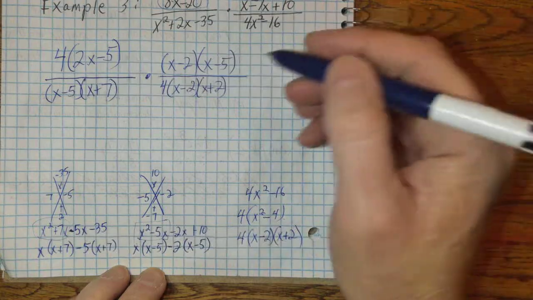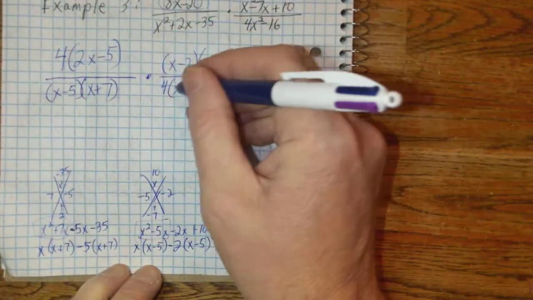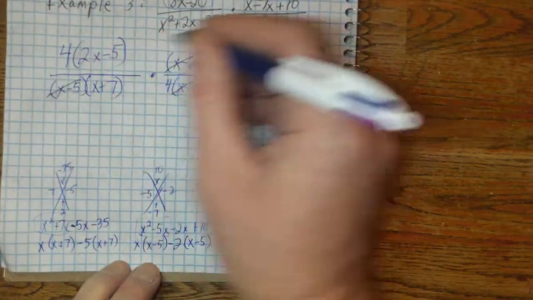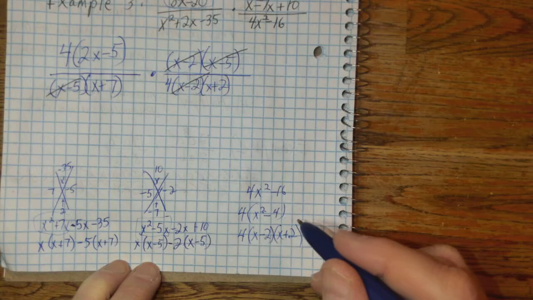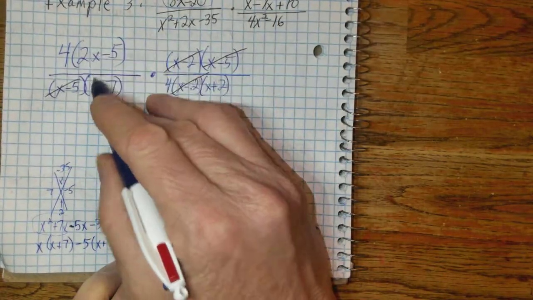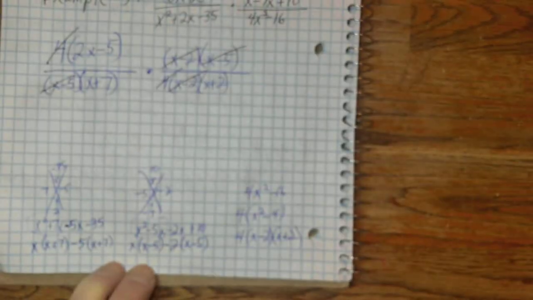And now we just start canceling stuff. But you got to change colors before you do that. So we'll cancel out the x minus 2's. Cancel out the x minus 5's. Any other common factors? The answer is no. We can't just cancel out those x's or anything like that. Oh, yes, there is. There's a 4 here and a 4 here. We can do that. Anything that's factored can be canceled with anything else that's factored from top to bottom.